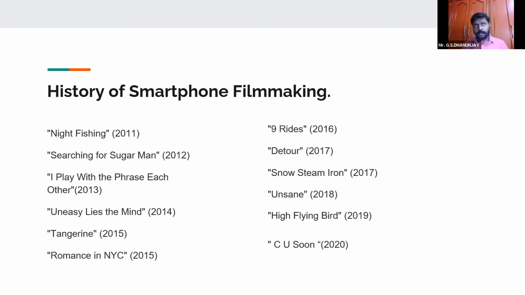DSLRs, and again, handycams, are tools which are very close to independent filmmakers. And the reason behind it is as simple as that: these equipments do not cost much. They're handy, they're easily available, and they're cheap to buy compared to the cinema cameras which you can go and buy. Here you can see a list of films, which includes the recent Malayalam film, See You Soon, in 2020, which was released on Amazon Prime during the lockdown.